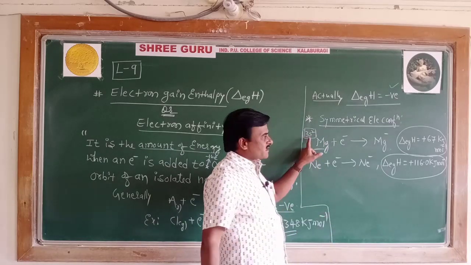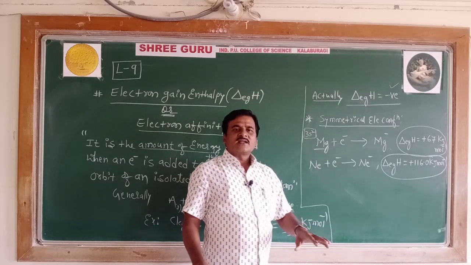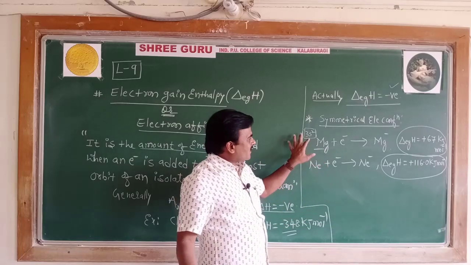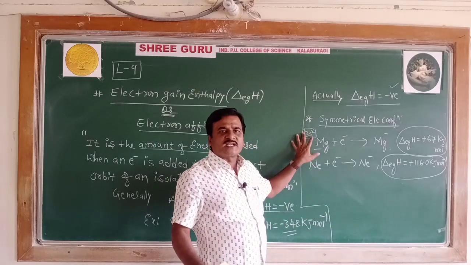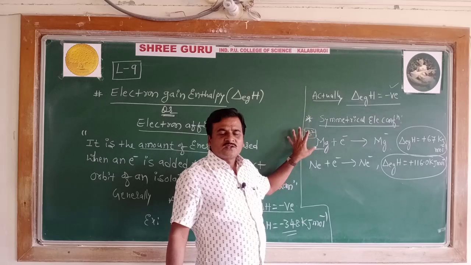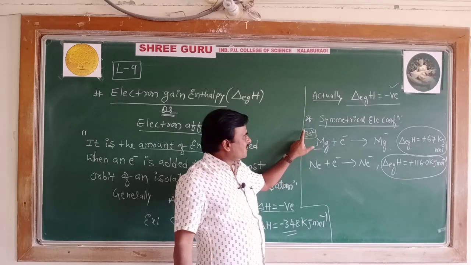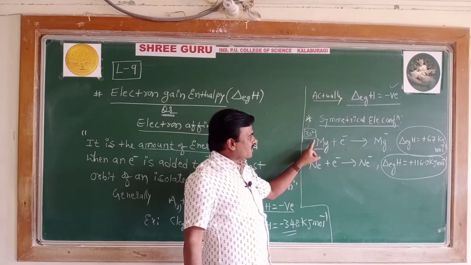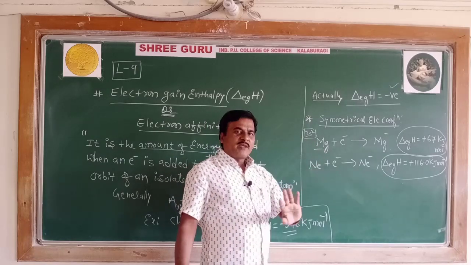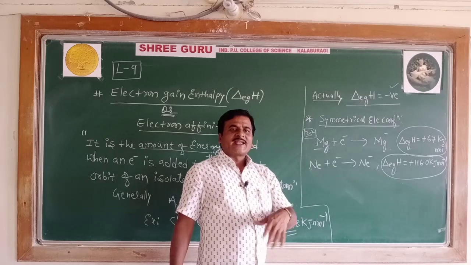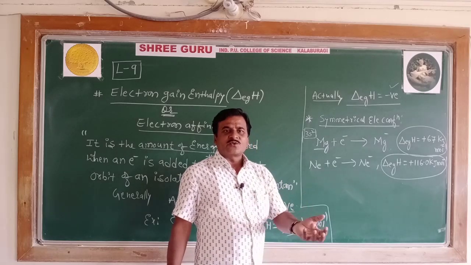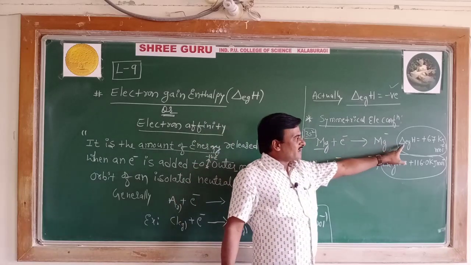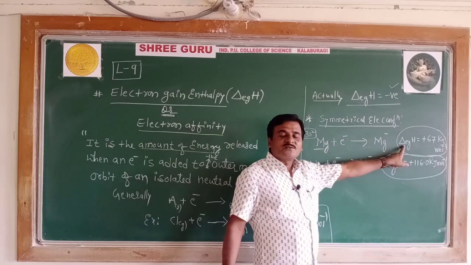So when the valence shell is completely filled, it doesn't show a tendency to attract one more electron. Already its outermost shell is filled, as you know from the structure of the atom. S can accommodate two, and already two electrons are there in the valence shell of magnesium. Therefore, magnesium does not show any urge or tendency to gain one more electron. Therefore, the electron gain enthalpy of magnesium is positive.